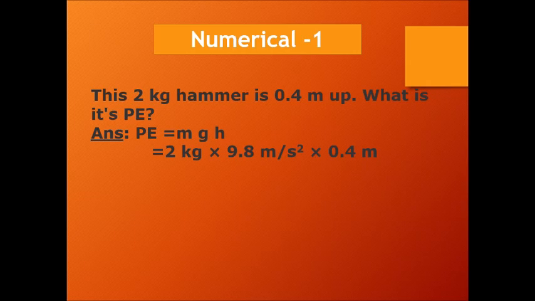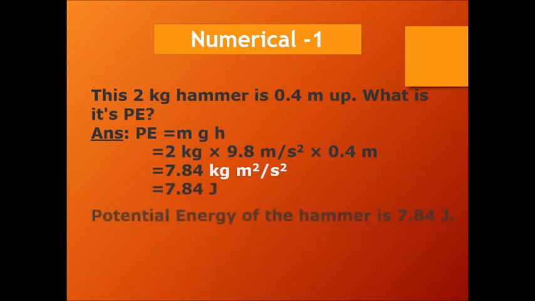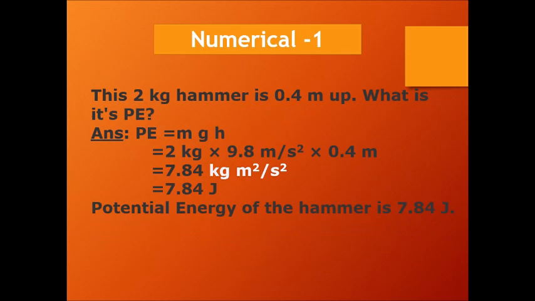So finally it will change here. If you take it as 10, 4 twos are 8. With 9.8 it is 7.84, or if you take 10, the value comes as 8 kilogram meter square per second square, which is 8 joule, or 7.84 joule when you take 9.8. So the potential energy of the hammer is 7.84 joule, or if you take the value as 10, it's going to be 8 joule.